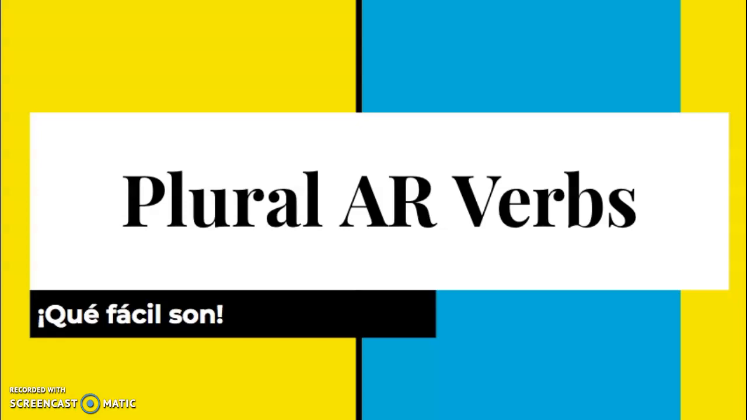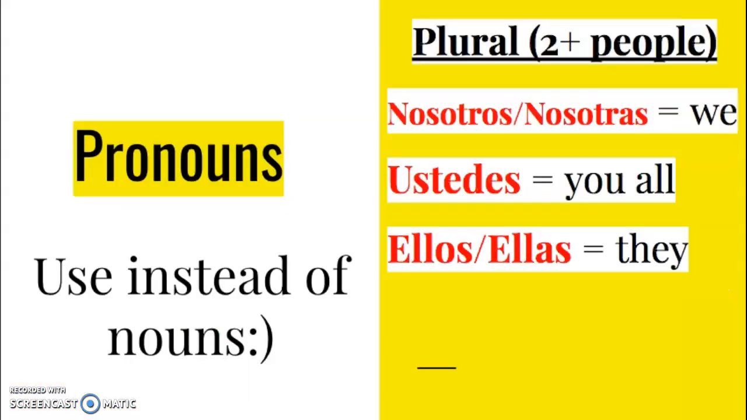Again, last week we looked at singular AR verb endings and how we conjugate, or change, AR verbs so that they match the pronoun or the noun that's the subject of the sentence. So this week we're going to look at the plural AR verb endings. And it follows a very similar pattern, so it shouldn't be too difficult for you guys to figure out.